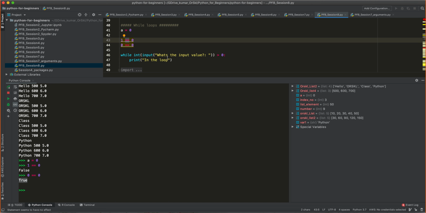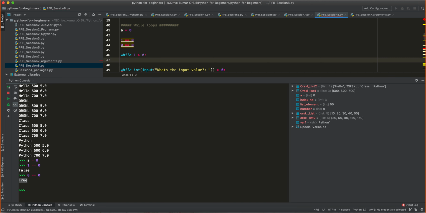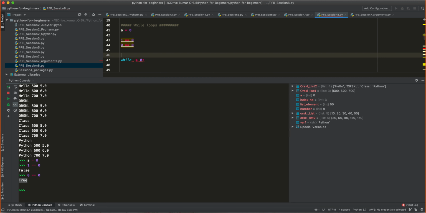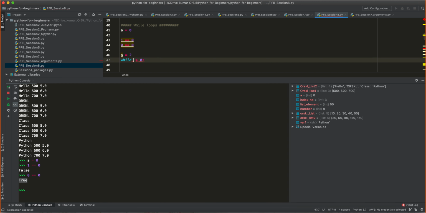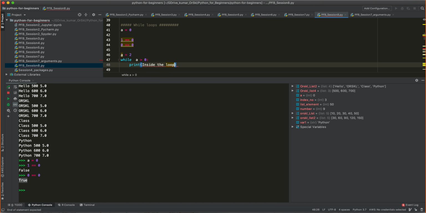Okay, now let me tell you, see how did I code it? While, the syntax, let me write it here. While 1 is greater than 0, it's always true, right? Now, okay, let me not write it like this. While, let me say a equal to 2. While a is greater than 0, this is true, right? Print, you are inside the loop. Okay. All right. So I'm sorry. You are inside the loop. Okay. So let me again take input from the user. Okay. What's the new a value?